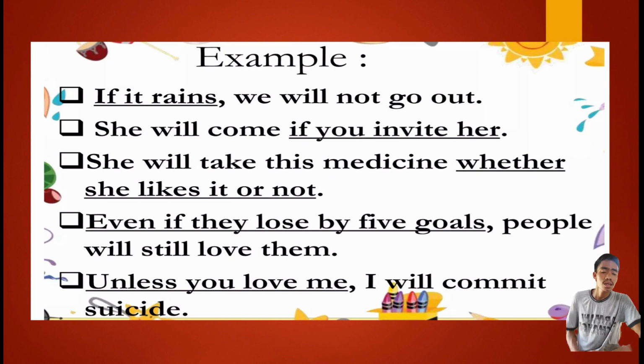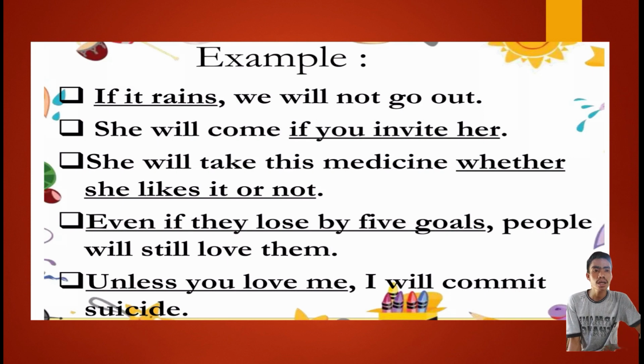It is a main clause because it is a kind of sentence that can stand alone, and the adverbial clause is if it rains, or the dependent clause or the subordinate clause. It is a dependent clause because it is a kind of clause that cannot stand alone.